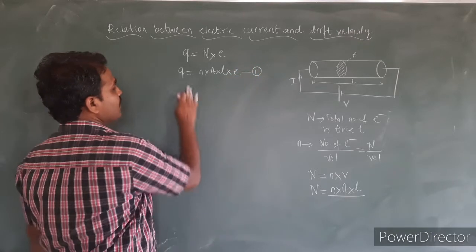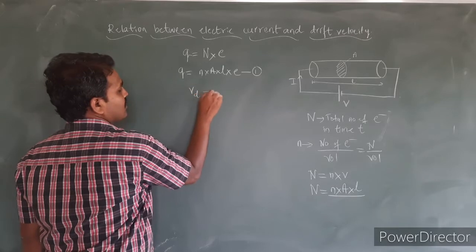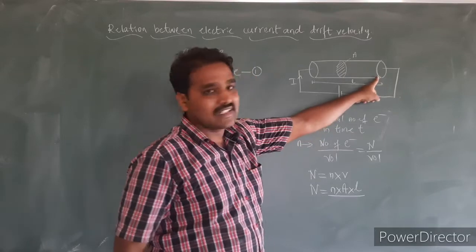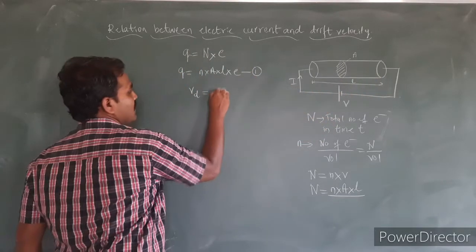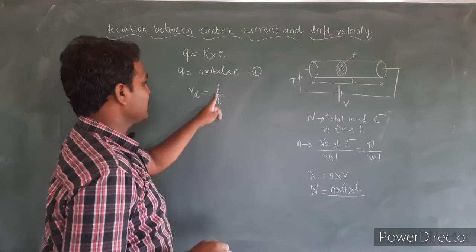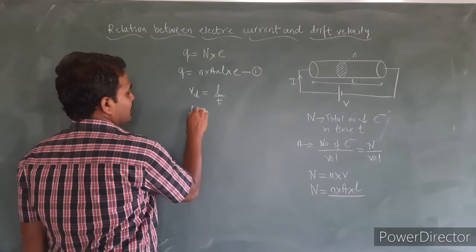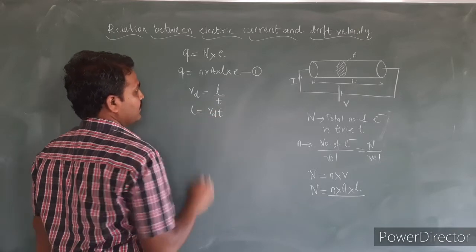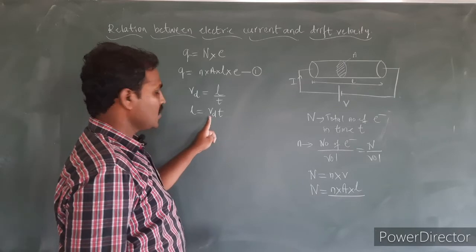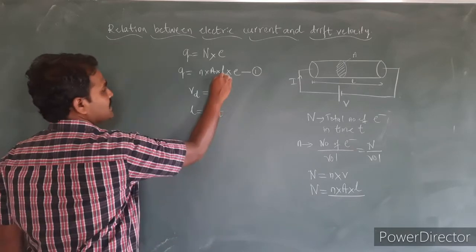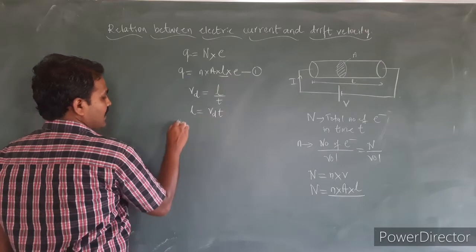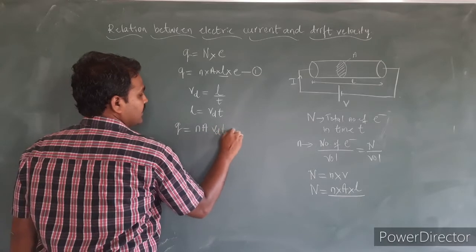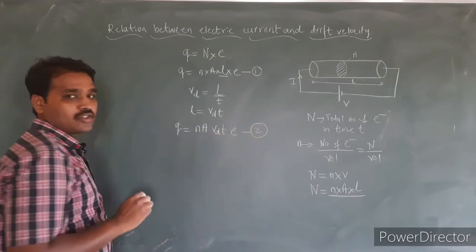Yes, and by the definition of drift velocity, we have drift velocity equal to what? If the electron passes from one end to the other end, the distance traveled is L and the time taken is T. Drift velocity is L divided by T, so I can write L is equal to Vd into T. I will replace this L in the equation. I can write Q is equal to nA Vd T into E. Let this be equation number 2.